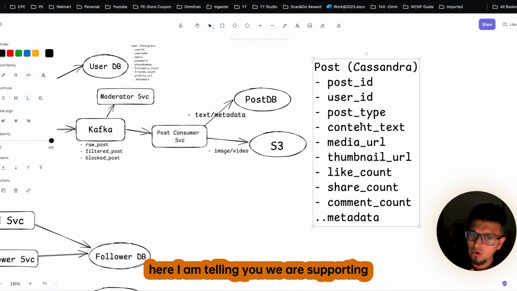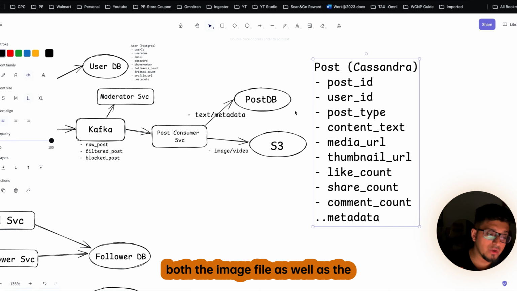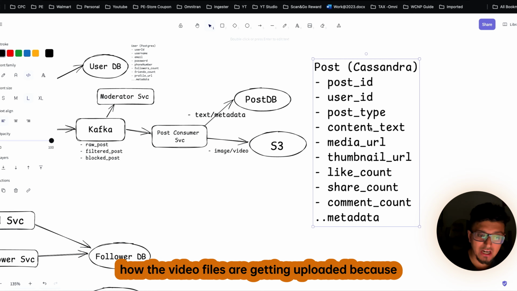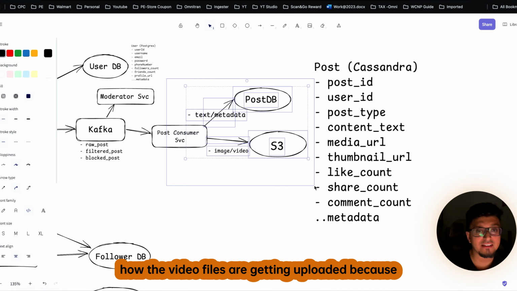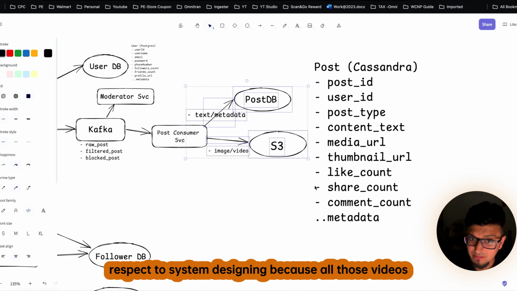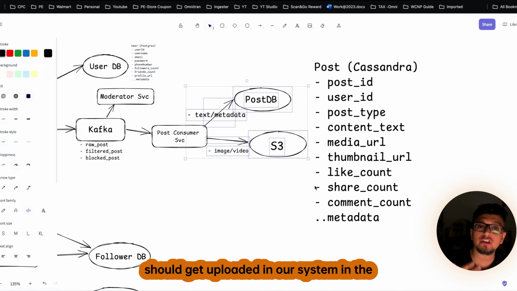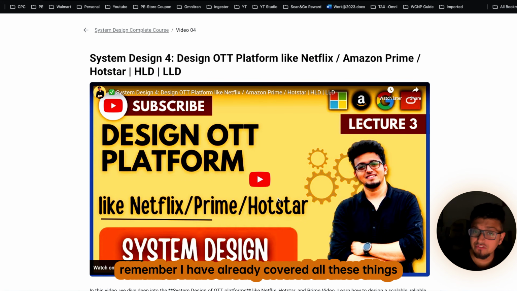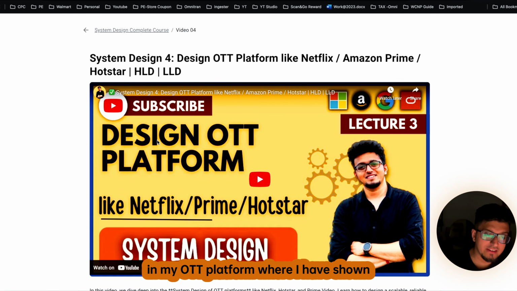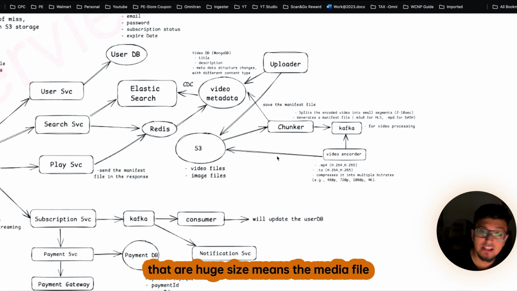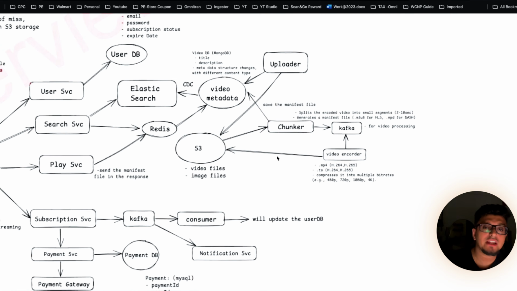So just to give you an idea, though I am telling you we are supporting both the image file as well as the video file, we are not showing how the video files are getting uploaded, because that is again a big topic with respect to system design, because all those videos should get uploaded into our system in the form of chunks and bits. Because if you remember, I have already covered all these things in my OTT platform video, where I have shown you in detail how a video file of huge size, meaning the media file, gets uploaded in the backend.